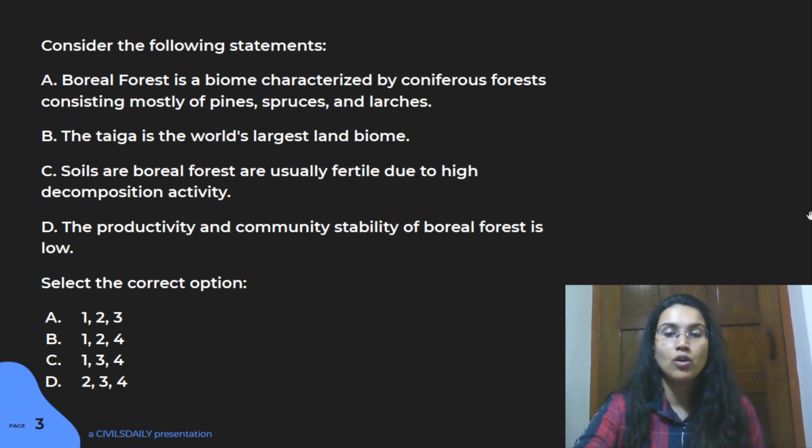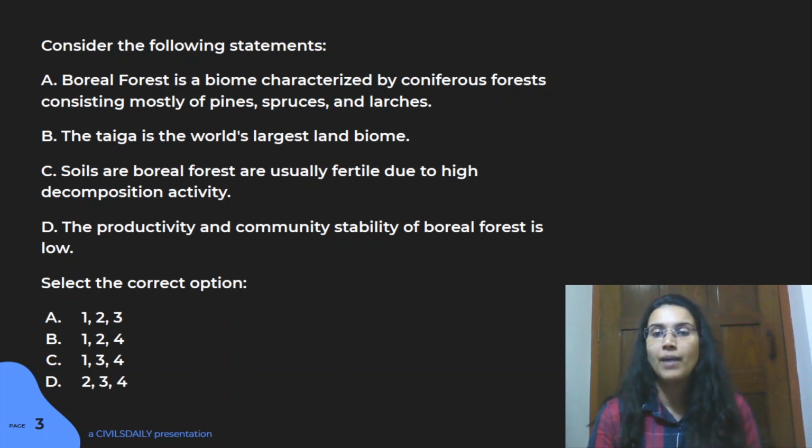Next we're talking about boreal forest. The first statement here is that boreal forest is a biome characterized by coniferous forest which consists mostly of pines, spruces and larch. The second is that taiga is the world's largest land biome. Now, taiga is also boreal forest; these terms are interchangeable, I hope you know that. The third statement is that soils in boreal forest are usually fertile due to high decomposition activity. And the fourth, that the productivity and community stability of boreal forest is low, right? So you have to identify which statements are correct here.